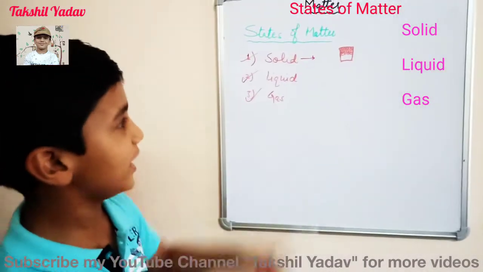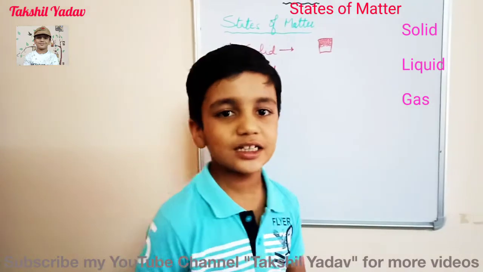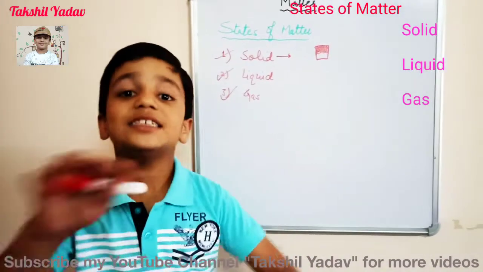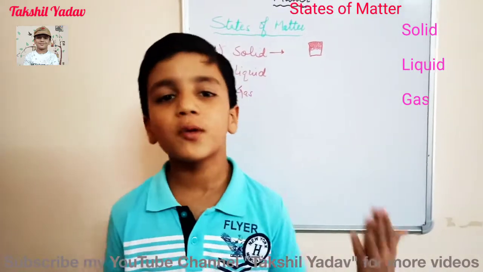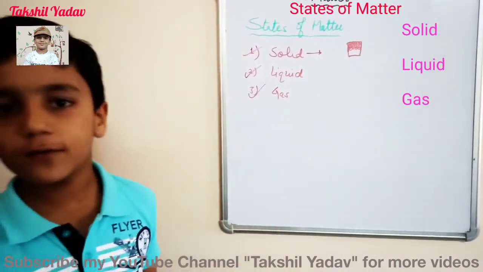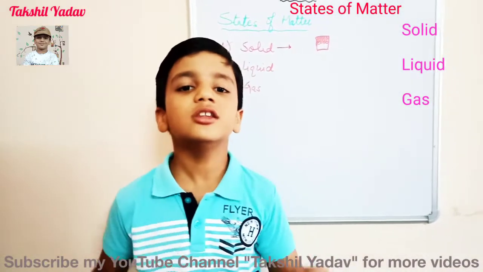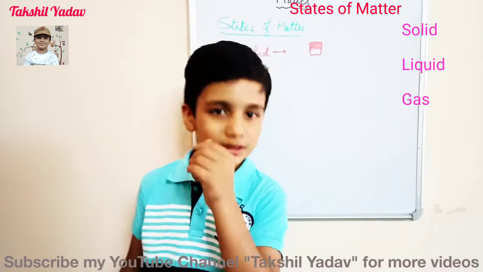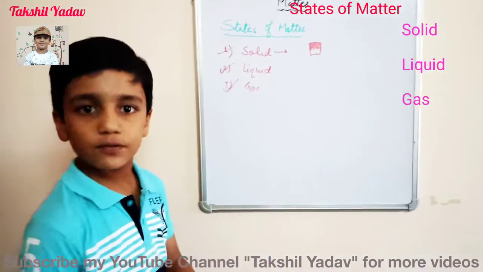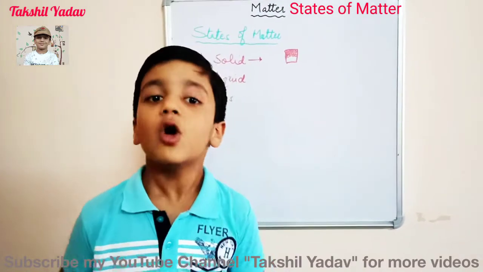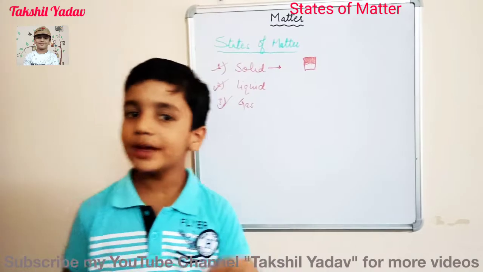And at last comes the gas state. This is the state in which a matter is in the gaseous form. The gaseous form of a substance is known as the gas state of the substance. Now, the gas surrounds the earth in a blanket of air known as the atmosphere. Even air is itself a gas. Nitrogen, oxygen, carbon dioxide, argon, helium, hydrogen, neon, all these are gases, and they make up the air, and the air makes up the atmosphere. That is the blanket of air that surrounds the earth.